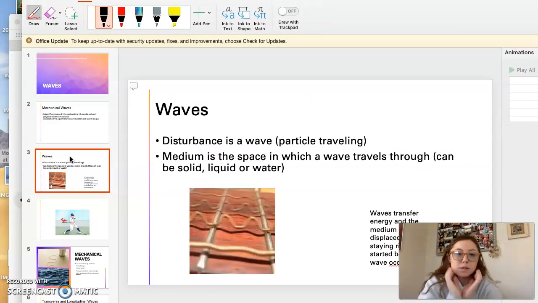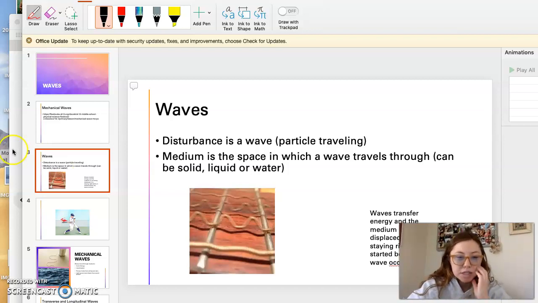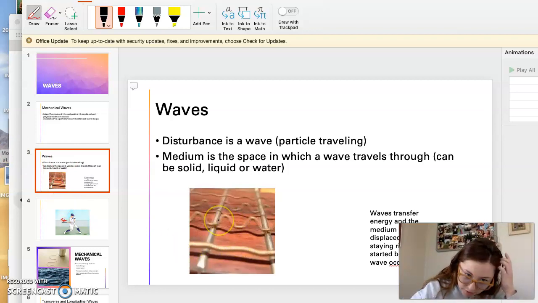So sometimes the wave will be referred to as a disturbance, which is just the particle traveling, and then the medium is the space in which a wave travels through. So like in the example we just talked about, the medium would be the water. So the energy is traveling through that water. And here's an example of a guitar string. So we have a particle, the energy traveling through, and the string is the medium, okay?